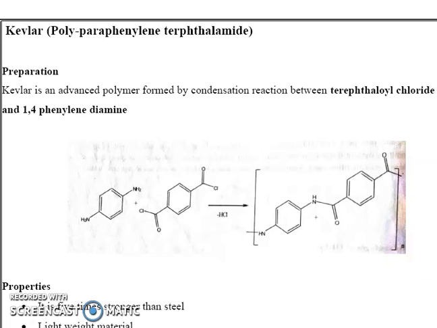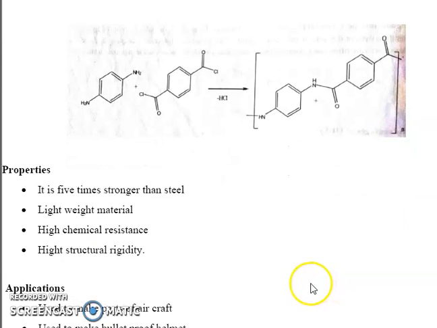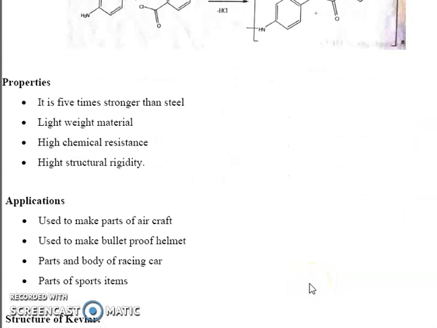The next, properties of Kevlar. It is 5 times stronger than steel. It is a lightweight material with high chemical resistance and high structural rigidity.